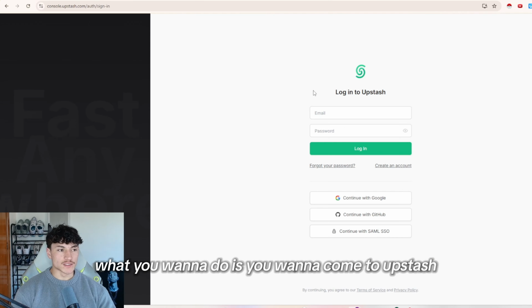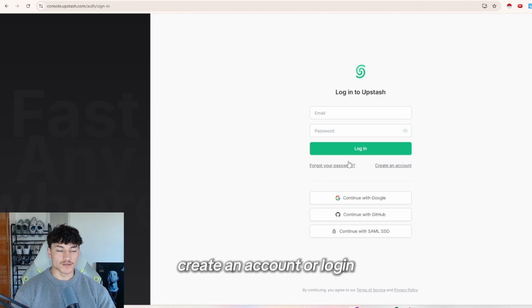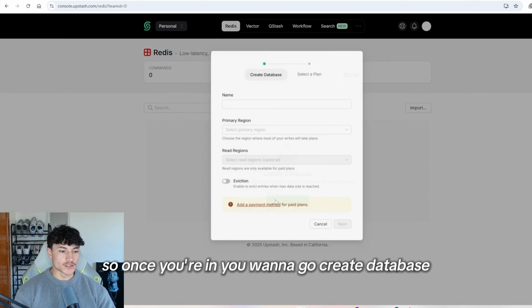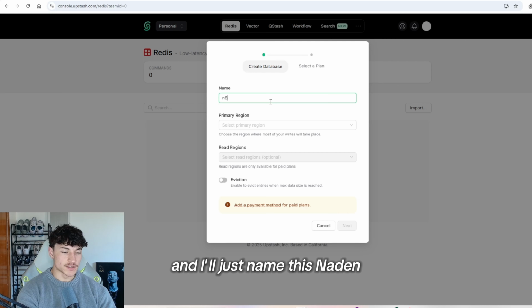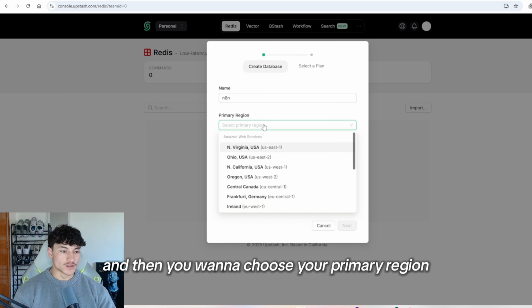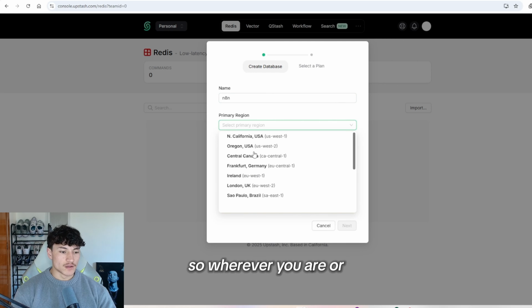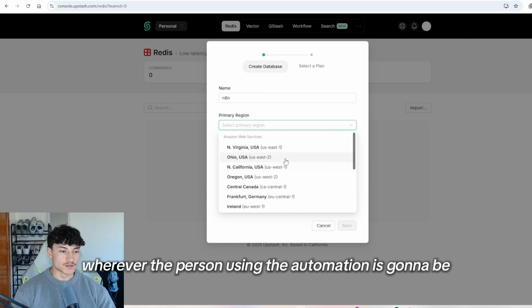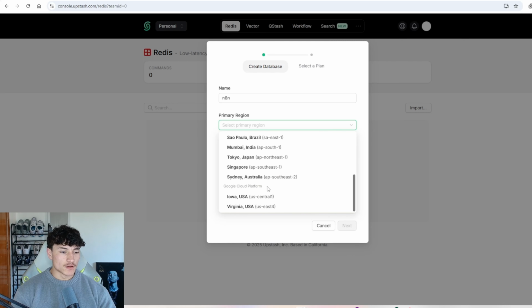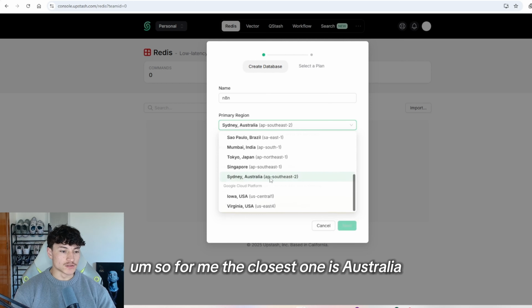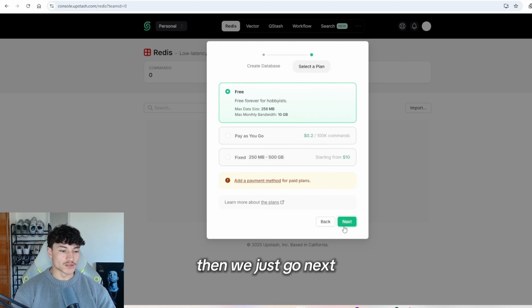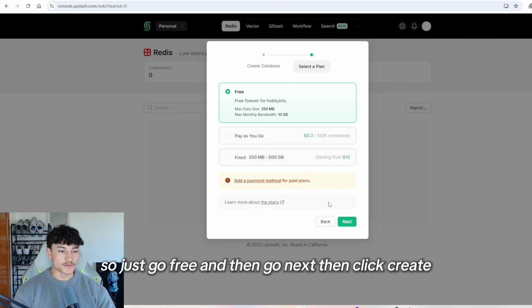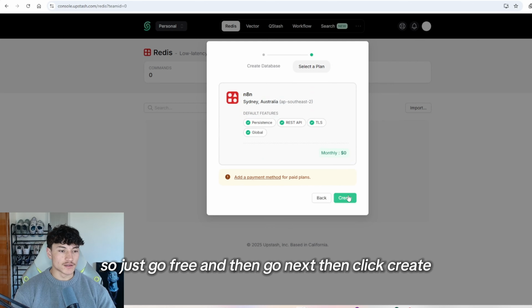What you want to do is you want to come to Upstash, create an account or login. So once you're in, you want to go create database, and I'll just name this N8N, and then you want to choose your primary region. So wherever you are or wherever the person using the automation is going to be. So for me, the closest one is Australia, and then we'll just go next. So just go free, and then go next, and then click create.